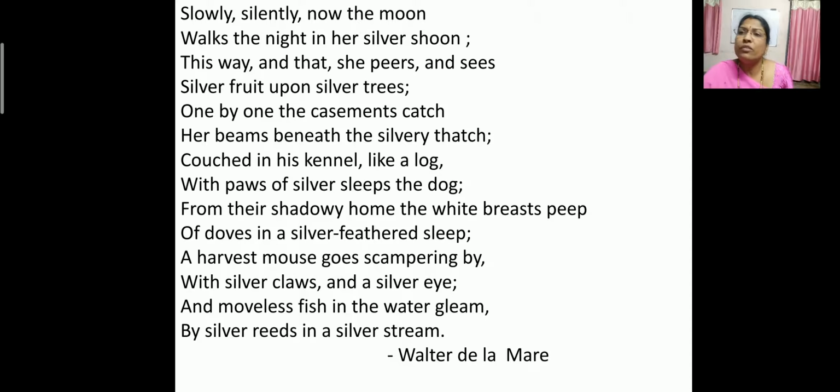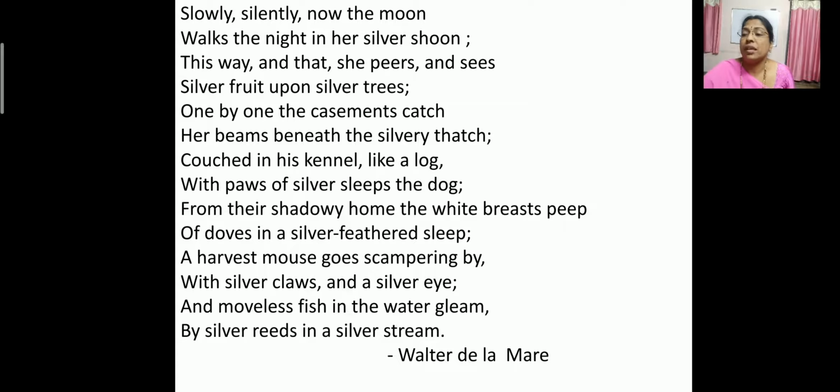Okay, so silver trees, silver fruit, silvery thatch, silver stream, silver reeds. For all the things, the word silver is used. So why only silver is used? Why did the poet not use any other word like golden? Why only silver?